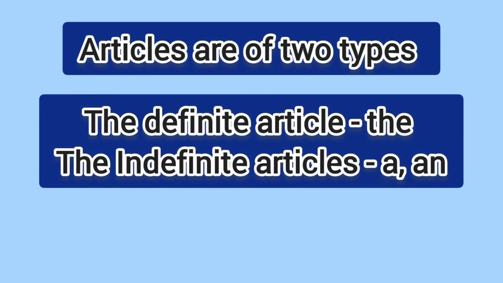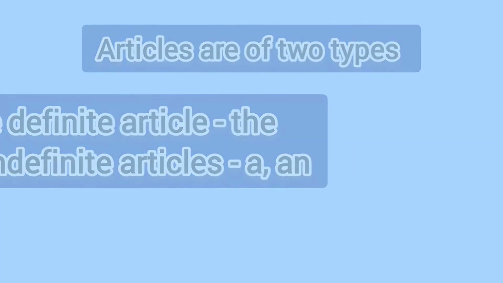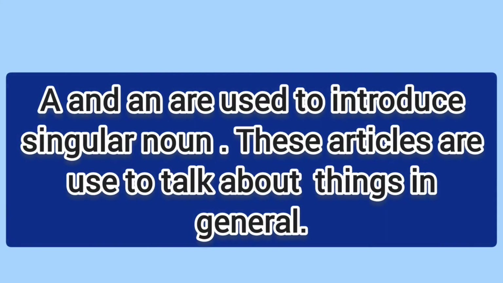In today's video, we will learn about articles. Articles are of two types. Number 1, the definite article the. Number 2, the indefinite articles a and an. A and an are used to introduce a singular noun. Articles a and an are used to talk about things in general.